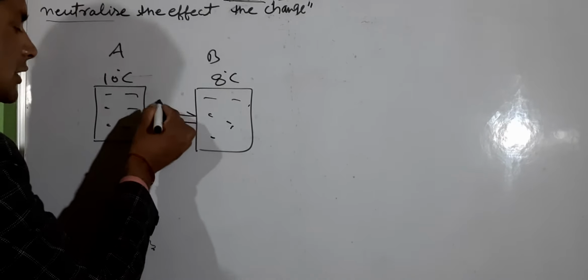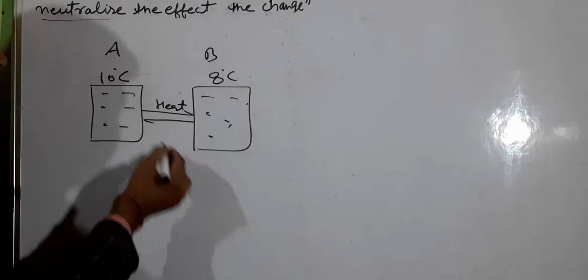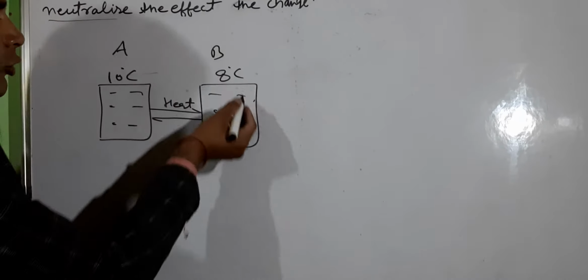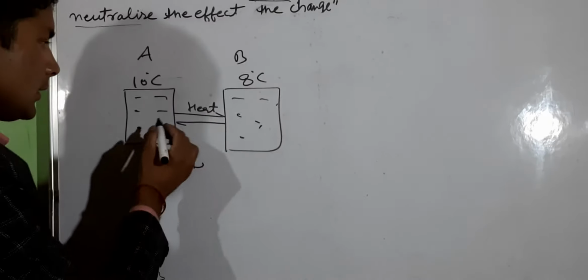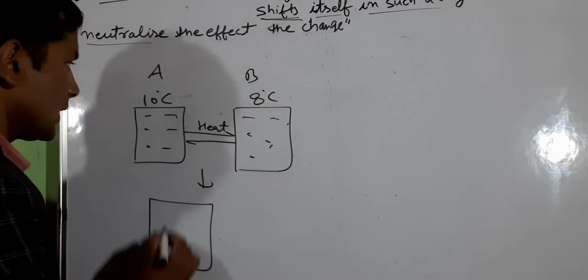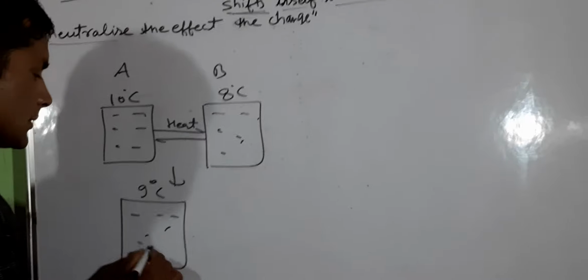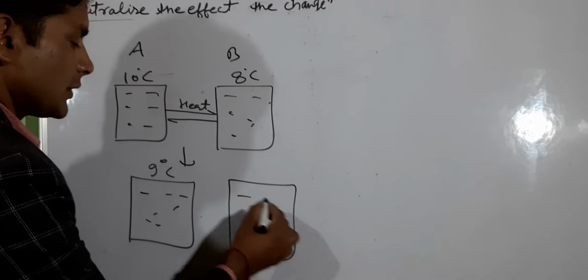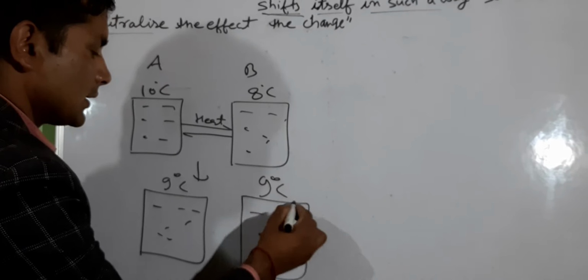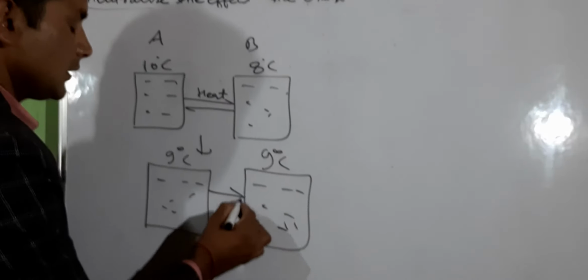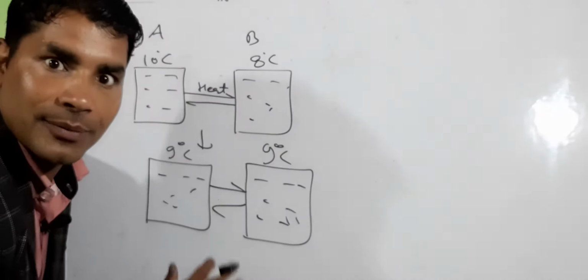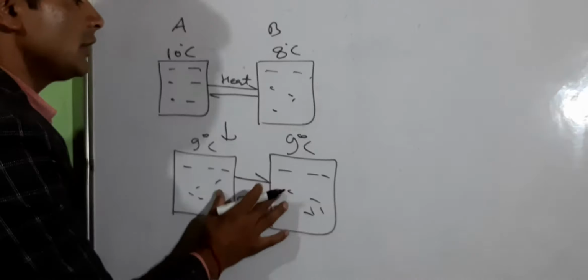There is heat transfer from A to B, B to A. When the temperature is 10 plus 8, 18, it means 9 degrees Celsius, and the temperature of B is 9 degrees Celsius. This is the condition of equilibrium. Okay, students, this is the equilibrium condition.